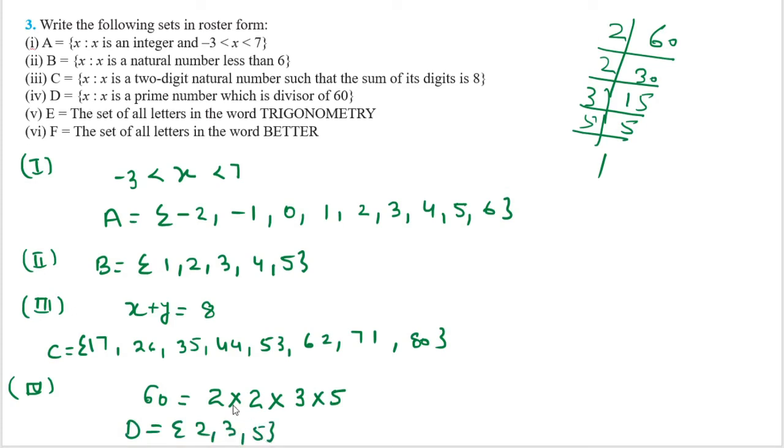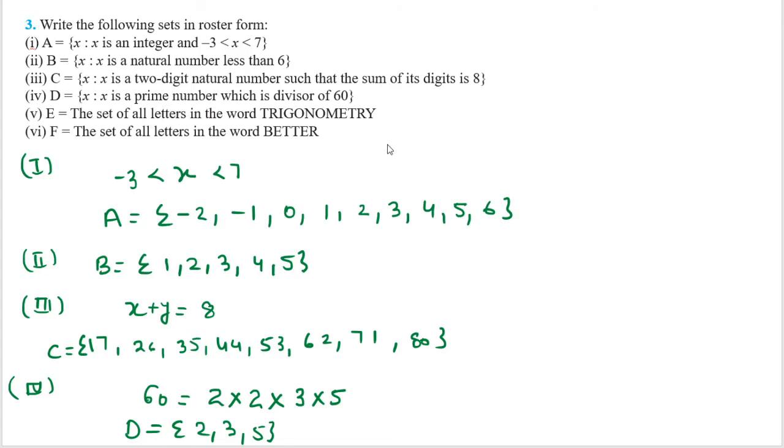And children, you have to remember one thing: if any number is repeated, we will not write the repeated number inside the set. Like we cannot write 2, 2, 3, 3 like this. We will write any number only a single time. So I am going to erase the upper part. Now children, I have another part of this question.